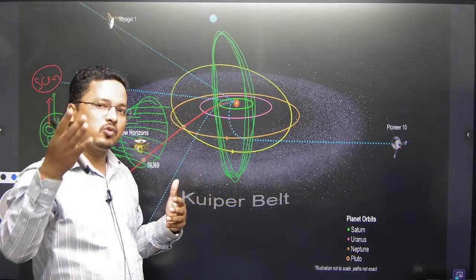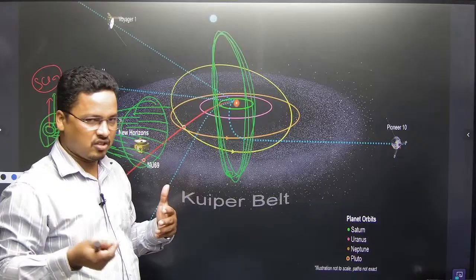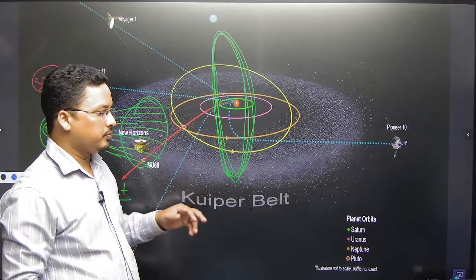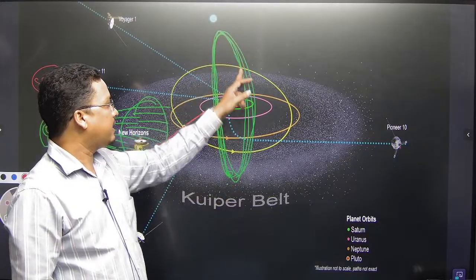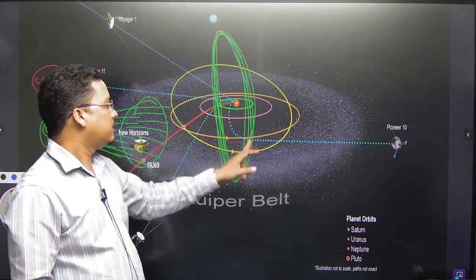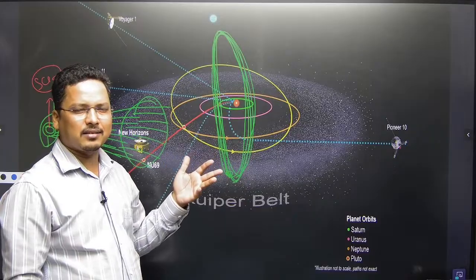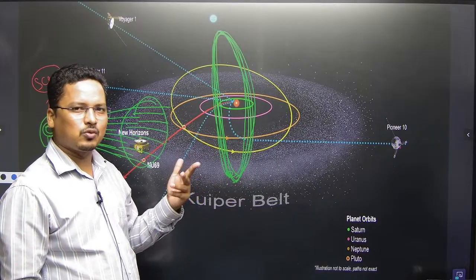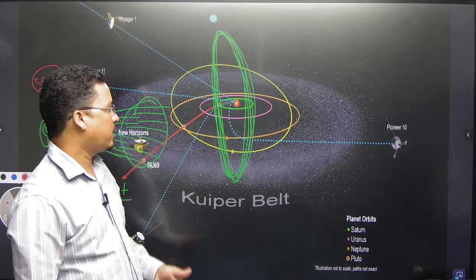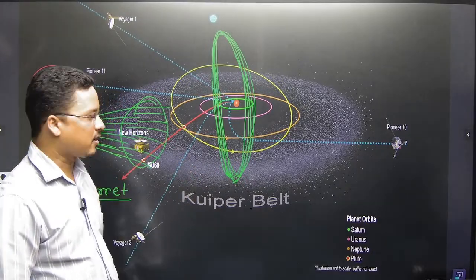Then I will come to the interior of the earth in the coming lectures, right? So here what happens, this comet has a highly elliptical path, so it takes, like Halley's comet, 72 to 76 years. Every 76 years it comes back.